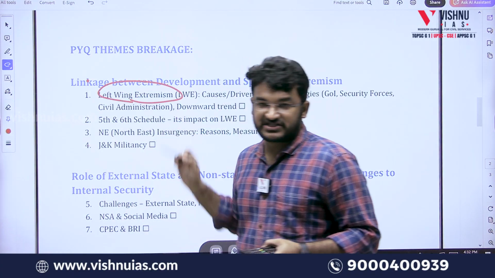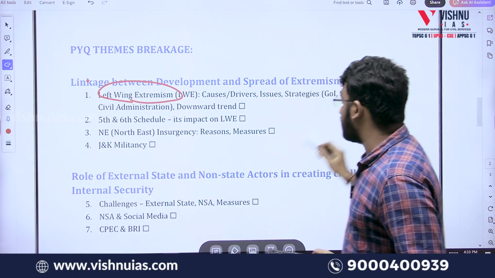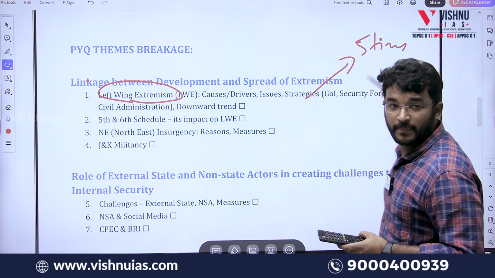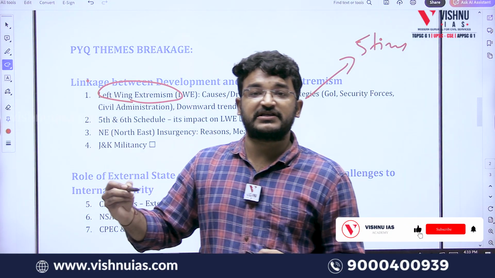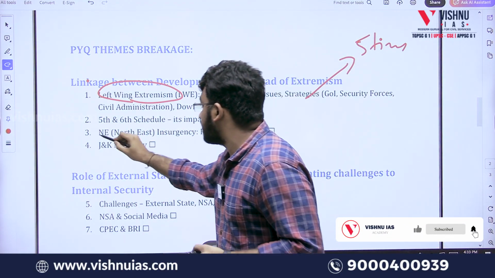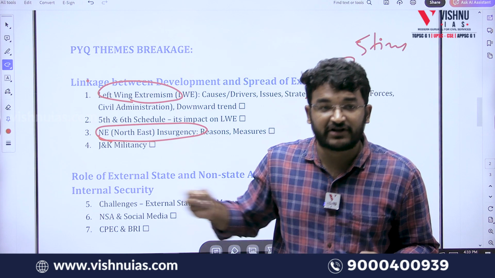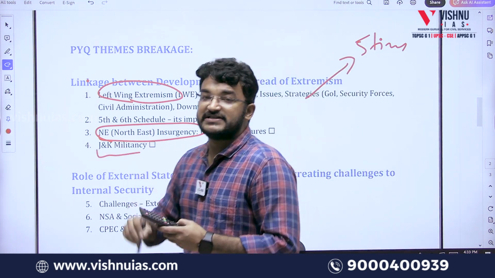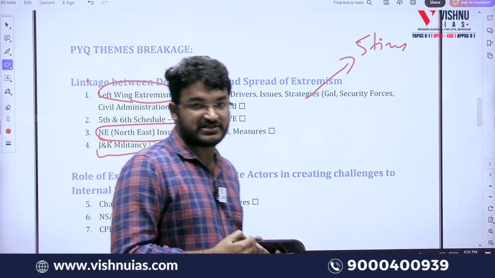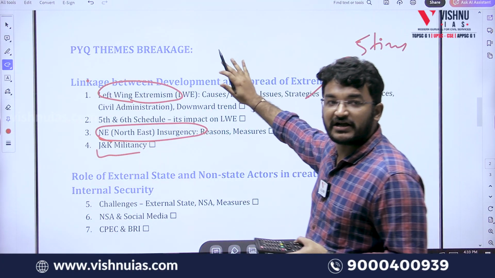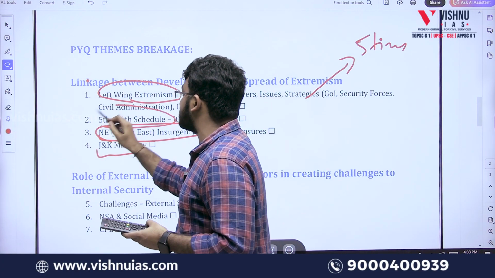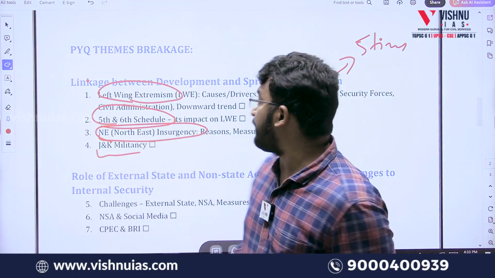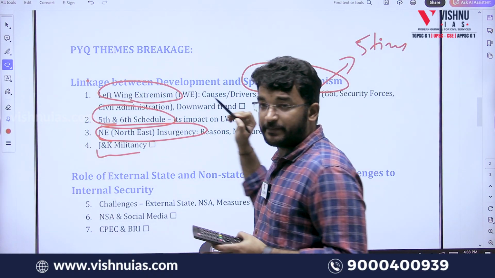First is left-wing extremism. In the last 12 years, they have asked this question around 5 times. The next topic under this theme is Northeast insurgency. Even in this year's mains they asked this question. Next topic is J&K militancy, Jammu and Kashmir militancy. And one more topic under this theme is the 5th and 6th Schedule, non-implementation of the 5th and 6th Schedule and its impact on the spread of extremism.